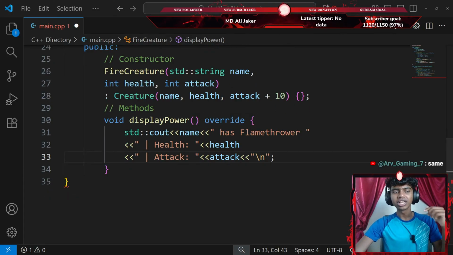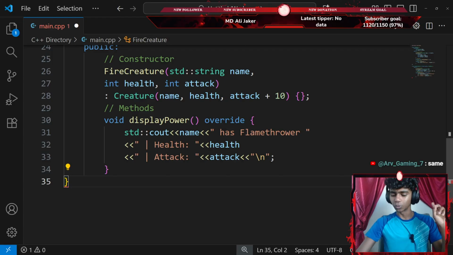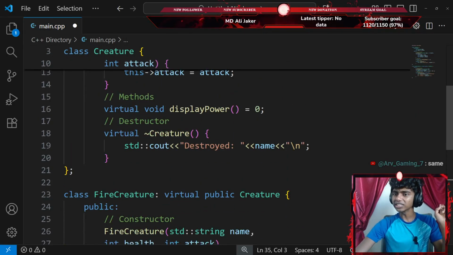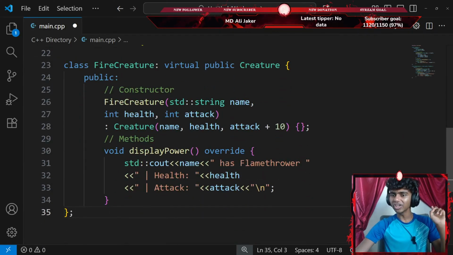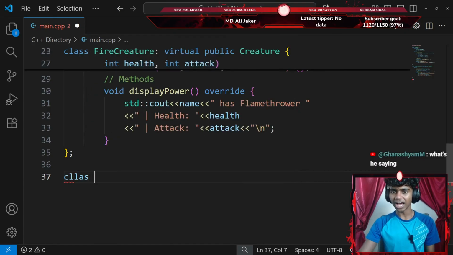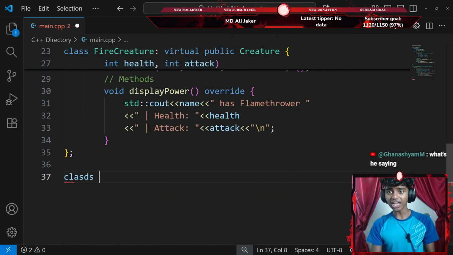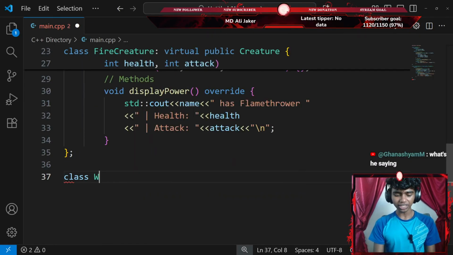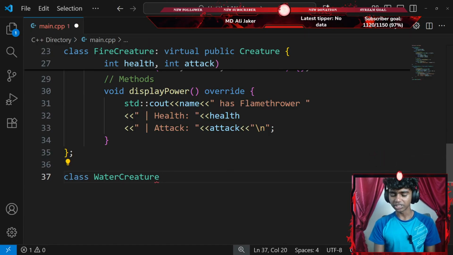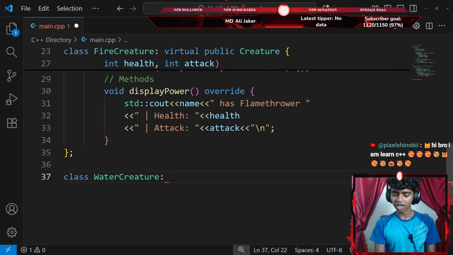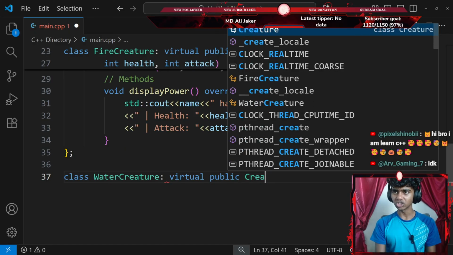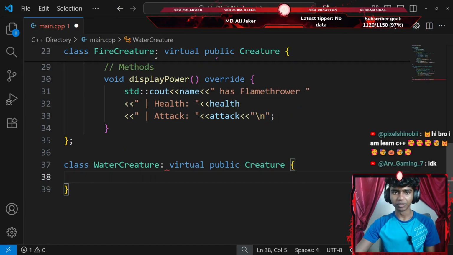That's it for my methods. Next up, I have to end my class with a semicolon. Should I create a destructor? Honestly, I think I might create a destructor. Maybe not. Okay, let's go in a new line and create another class. This class is going to be called water creature. My water creature class does virtually and publicly inherit all the content from my creature class. And then I'll add curly braces.